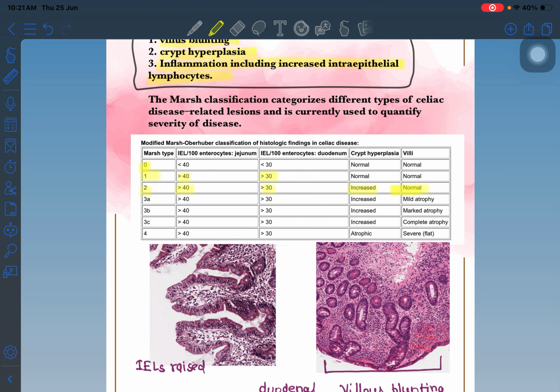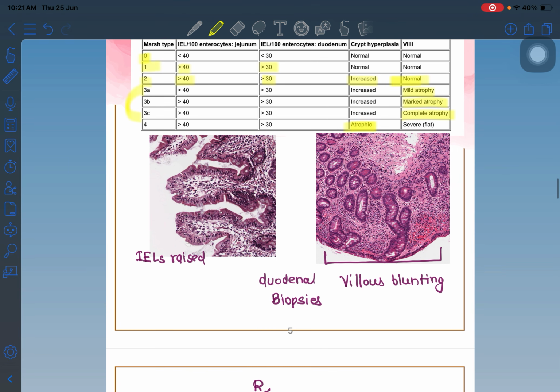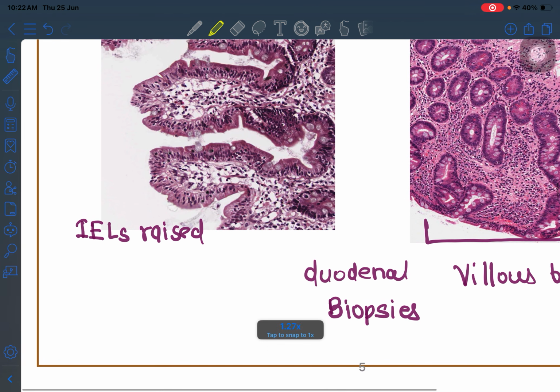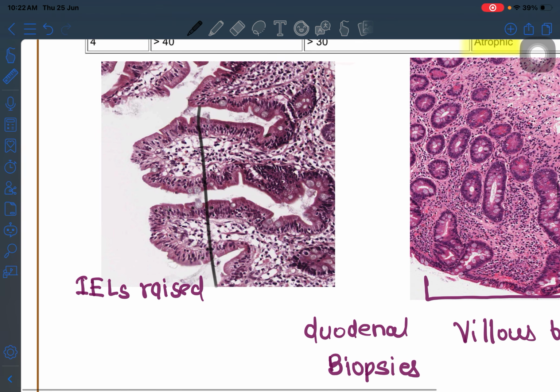Grade 3 is when all three things are present, but it is graded as 3A, 3B and 3C. Increased IELs plus crypt hyperplasia plus villus atrophy is grade 3; if the villus atrophy is mild, this is 3A, marked is 3B, and complete is 3C. Grade 4 is the same as 3C, but the difference is that there is atrophic crypt, not crypt hyperplasia. What is the IELs range? It means that at the tip of the villi there are increased intraepithelial lymphocytes. The small round cells are lymphocytes, but the long cells are the epithelial nuclei. These are the lymphocytes.